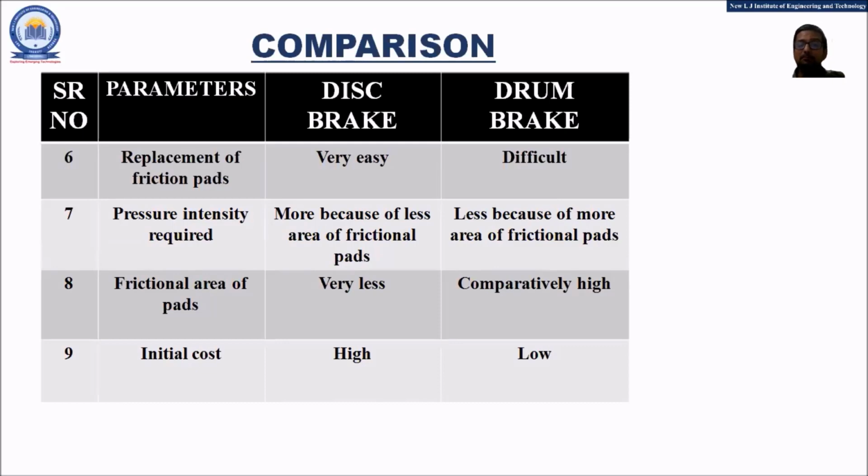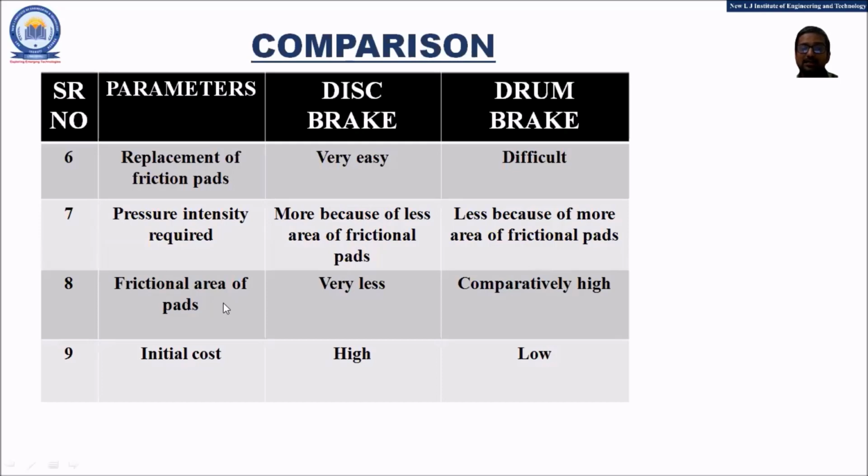If we consider the pressure intensity required, in the disc brake more pressure is required because of the less area of the frictional pads. But in the drum brake, less pressure is required because of the more area of the frictional pads. If you understand the concept technically, then this point will be perfectly clear in your minds.